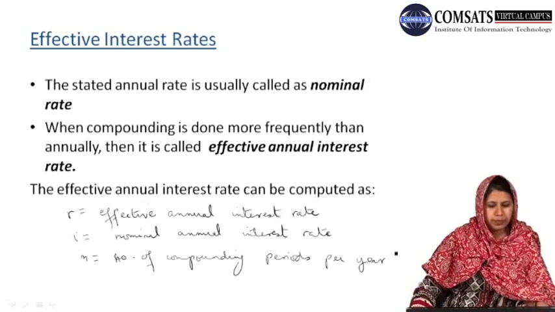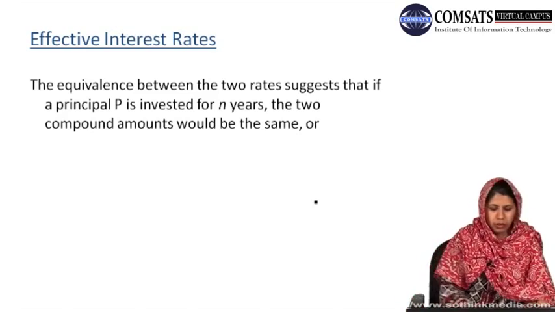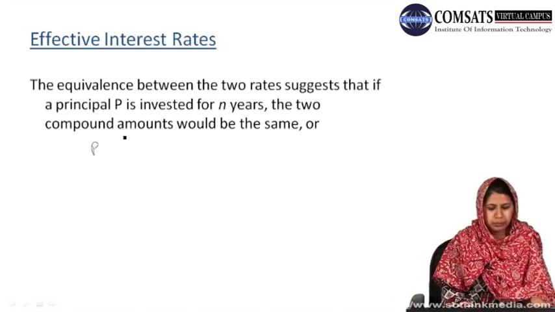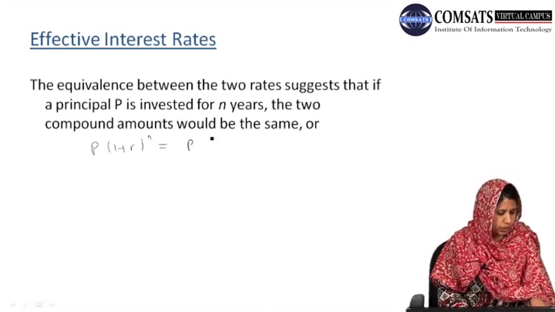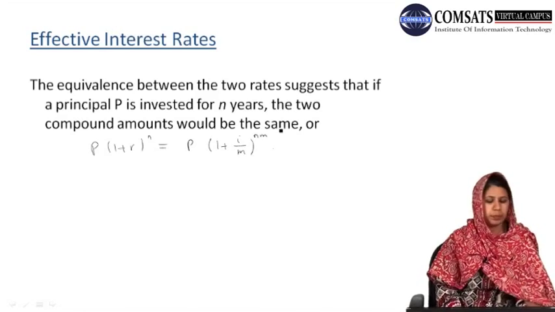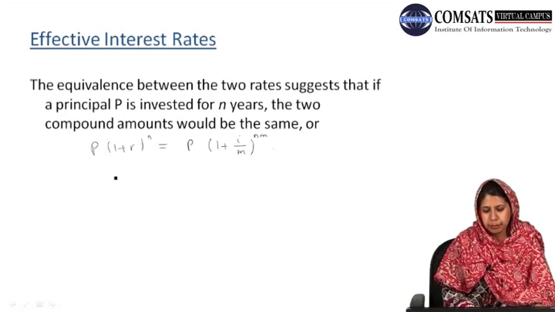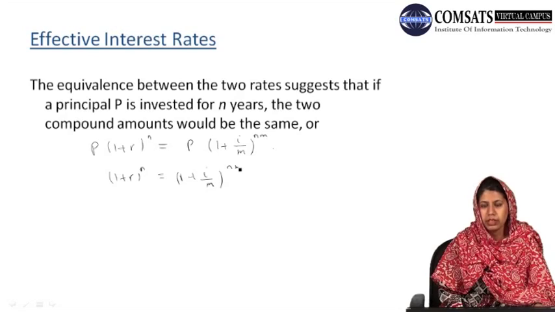Then the equivalence between the two rates, that is the nominal annual interest rate and the effective annual interest rate, suggests that if a principal P is invested for n years, the two compound amounts would be the same, or we can write P into (1 plus r) to the power n equals P into (1 plus I over M) to the power n into M. Now dividing both sides by P, we obtain (1 plus r) to the power n is (1 plus I over M) to the power nM.